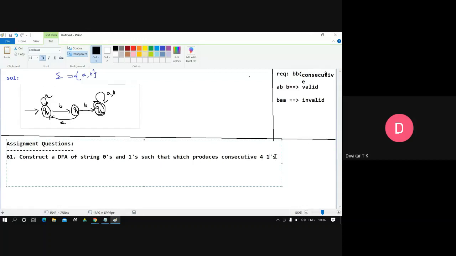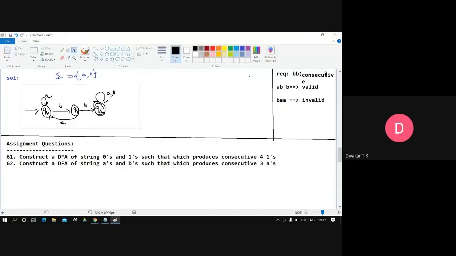Okay, fine. Similarly, I'll give one more assignment problem, problem number 62. Here consecutive three, you just change it as A, and here just change it as B's. So this is the requirement part.